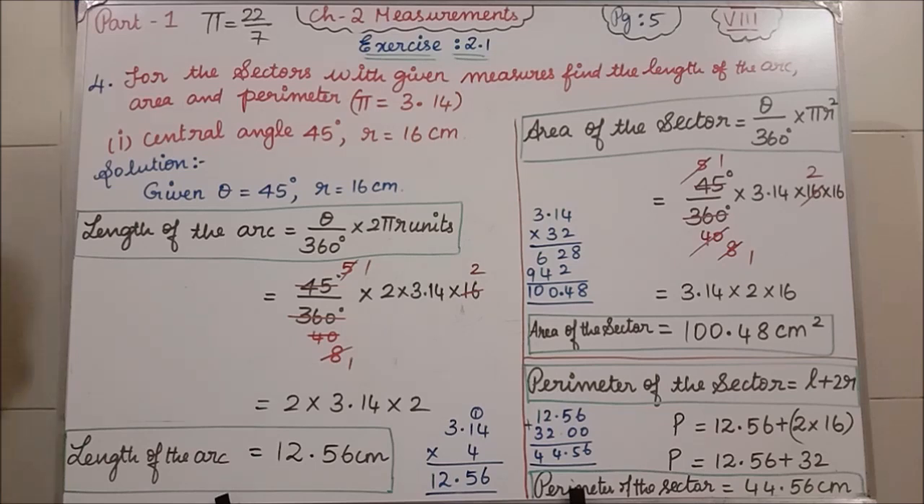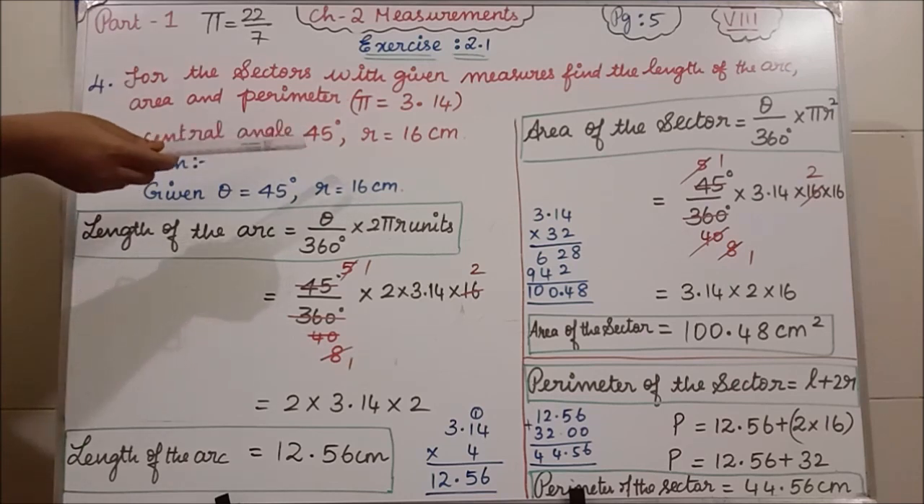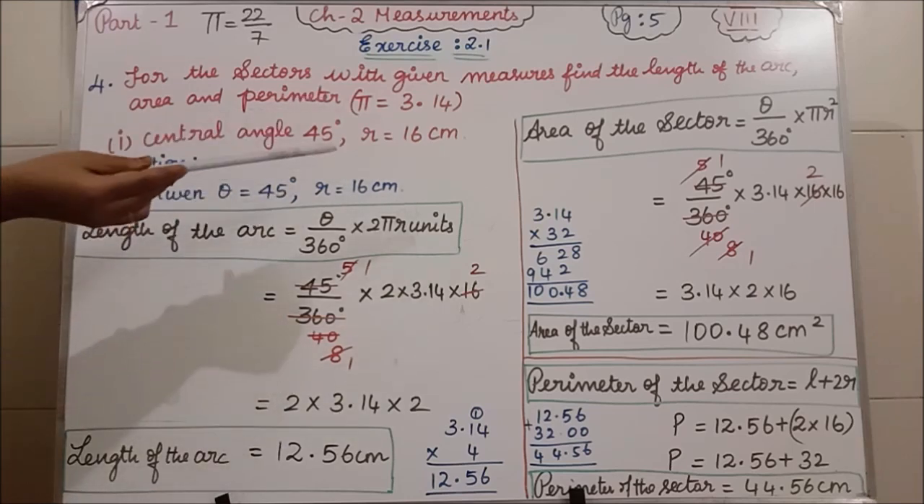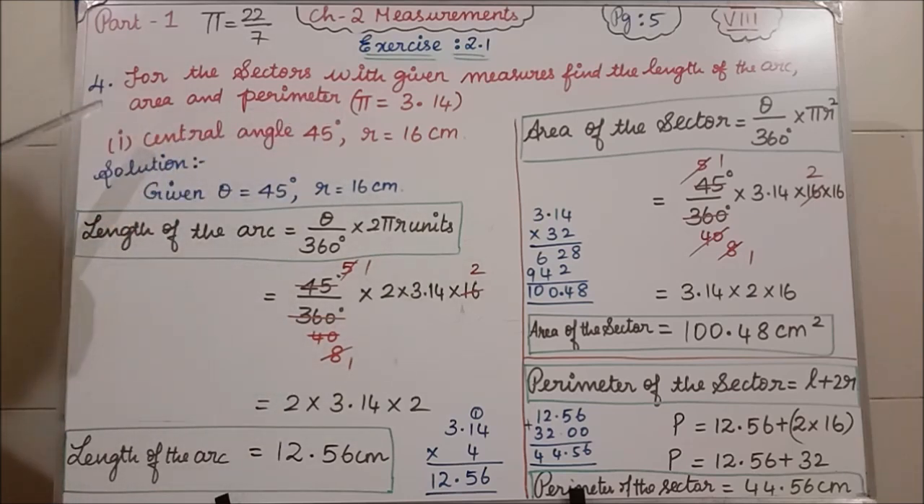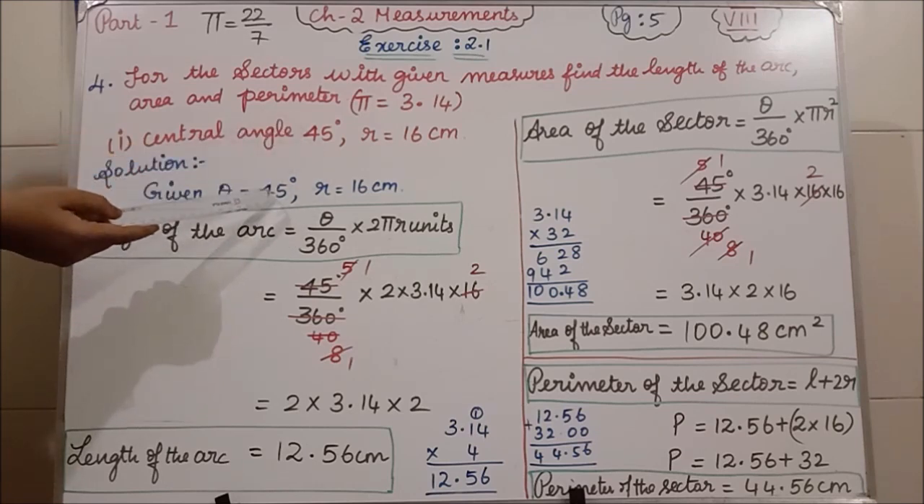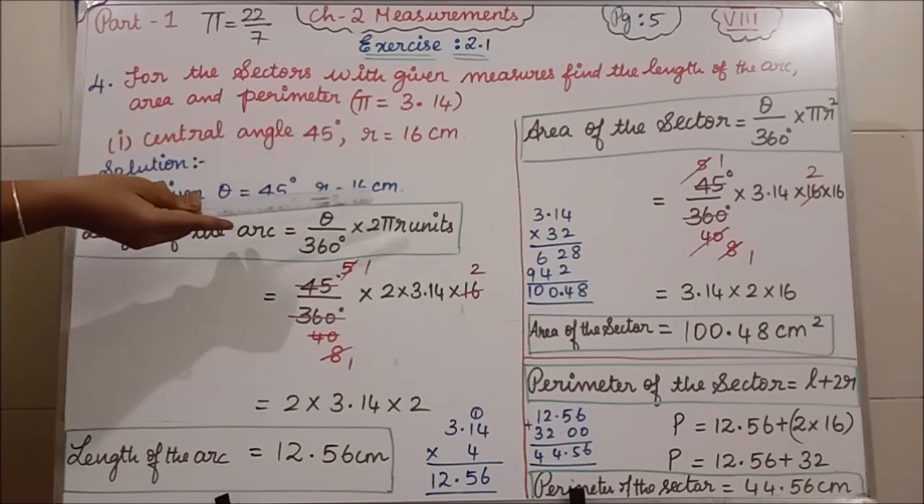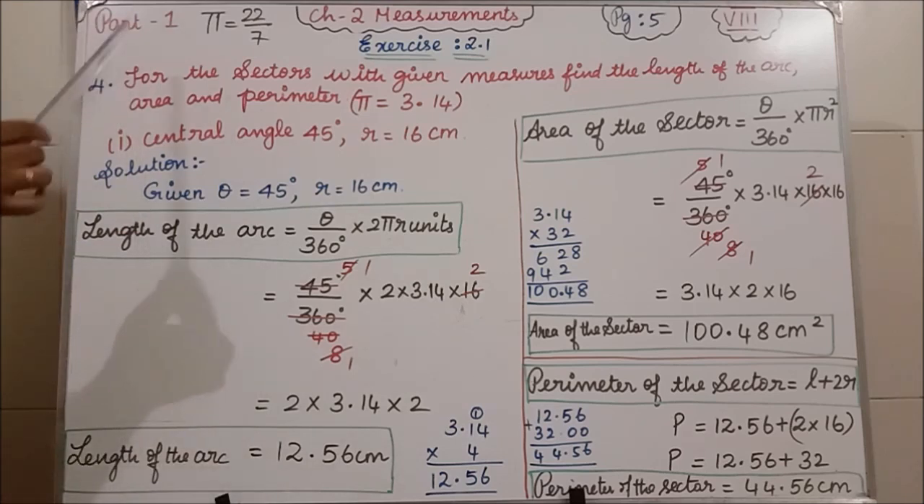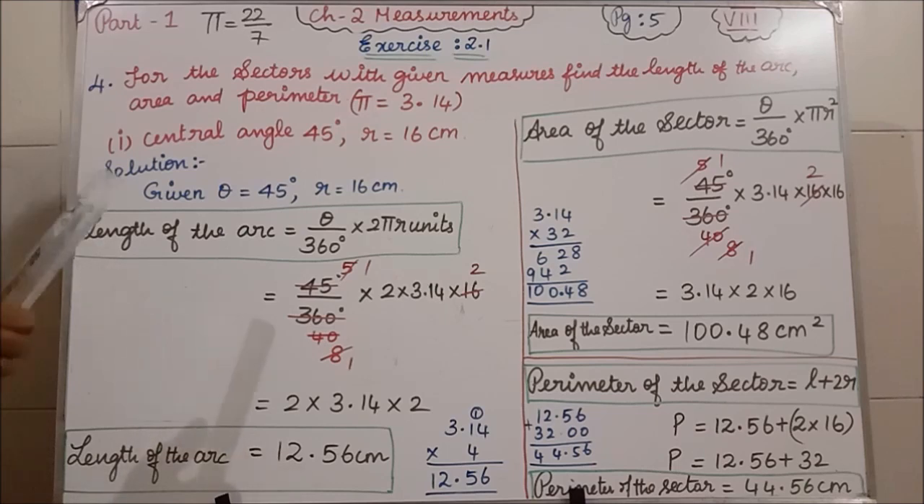Here, in the fourth question, you have 4 subdivisions. This is your first subdivision: central angle 45 degree, radius r equal to 16 centimeter. They have given this in the question. We'll start the solution. Given theta, the central angle, is equal to 45 degree. Radius r equal to 16 centimeter. In the fourth question, three values we have to find. The first value we have to find is the length of the arc.